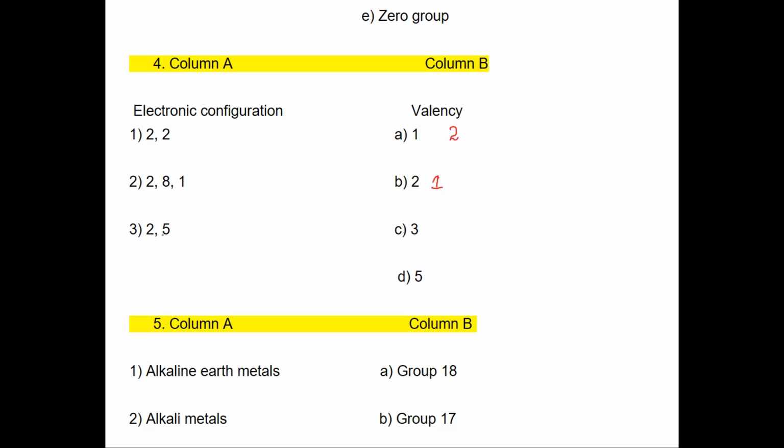Next is 2, 8, 5. If the outermost shell contains greater than 4 electrons, then we have to check how many more electrons are required to complete the octet. That means to get 8 electrons in the outermost shell, how many more electrons are required? So here 5 is there. 5 plus 3 is 8. Or you can do 8 minus 5. 8 minus 5 is 3. So its valency is 3.